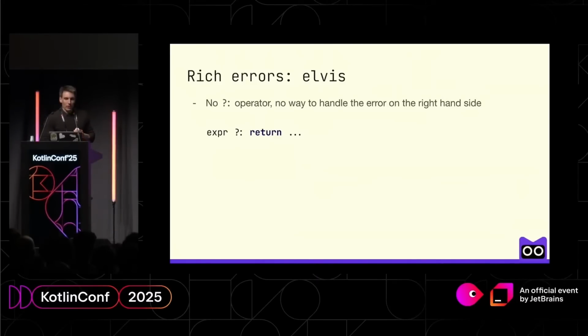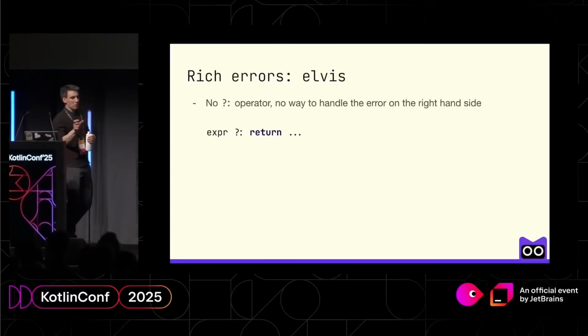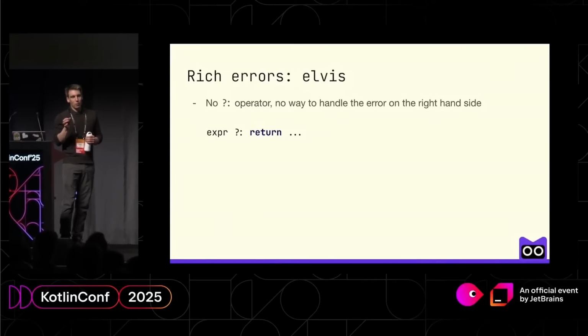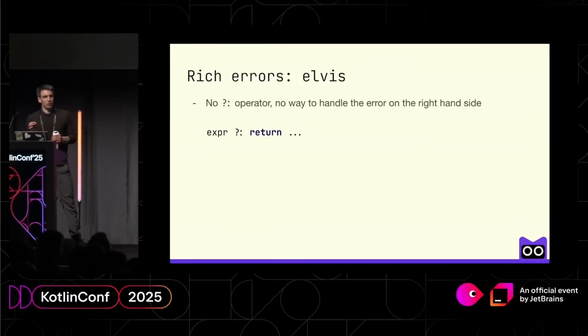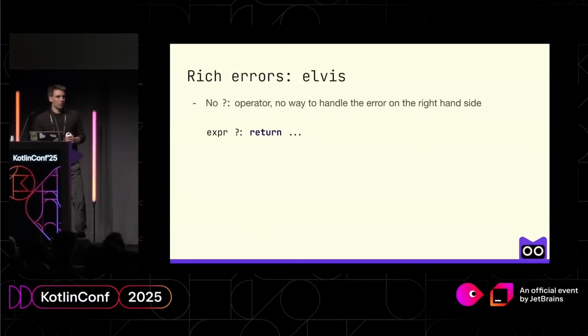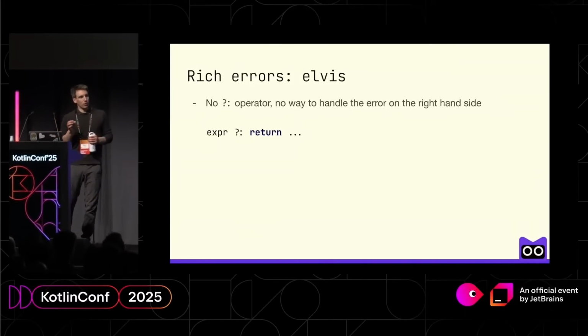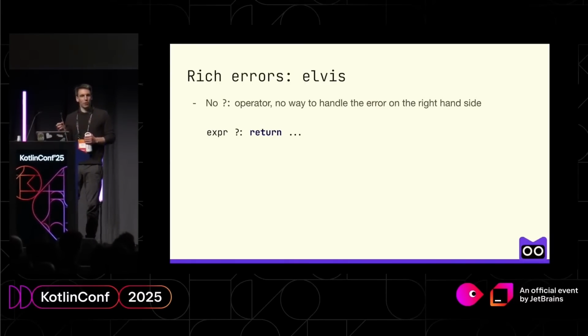It's a little bit harder with Elvis because in our design we do not want to provide any Elvis operator. Today we have this Elvis operator for nullable types, but the problem with errors is that on the right-hand side of the Elvis, I would love to have my error object because I would love to process these errors somehow. And if we introduce an Elvis operator for rich errors, it's quite possible that people will sometimes forget to handle these errors.